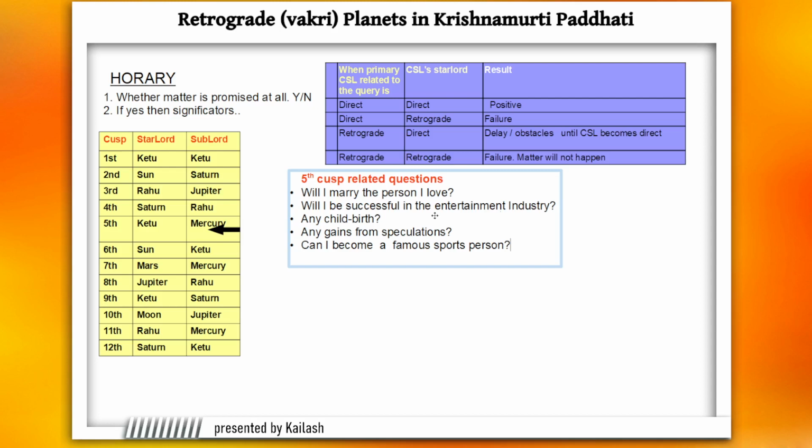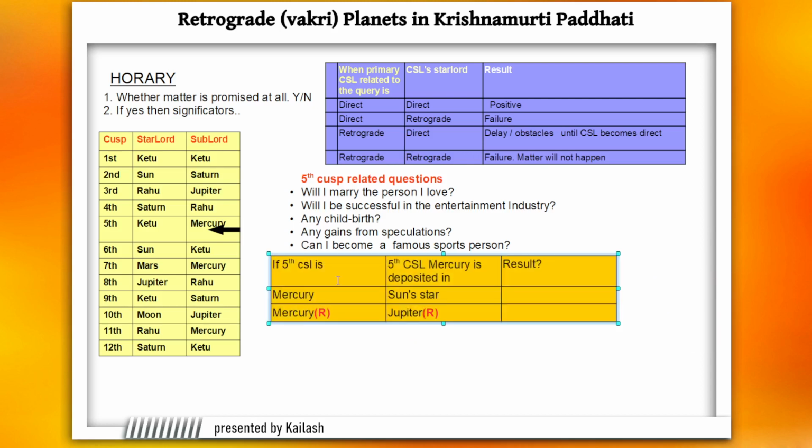Now, suppose these questions are given to you by different persons at various dates of the year, and you have to solve them using a horary chart. And if the sublord for the fifth cusp is Mercury, then some of the scenarios that you might have are going to be this, right?